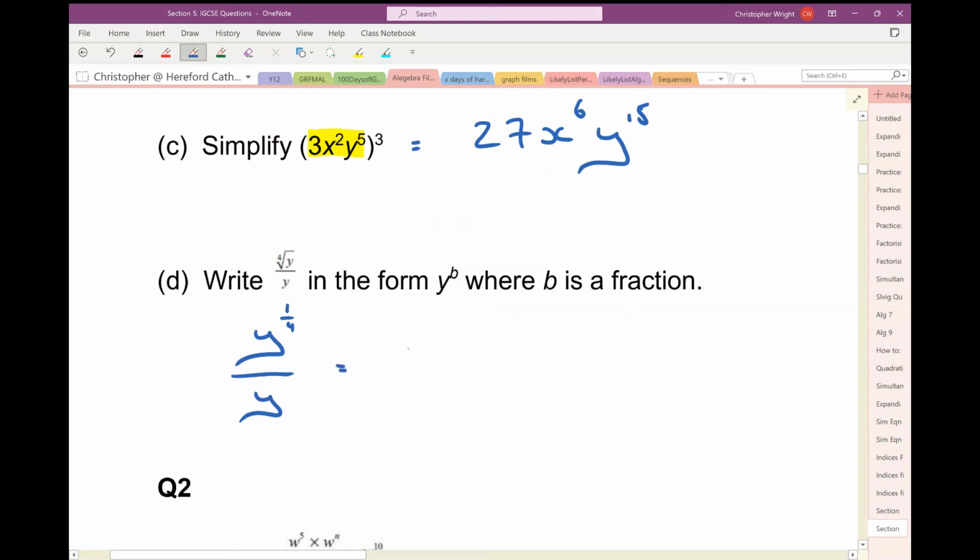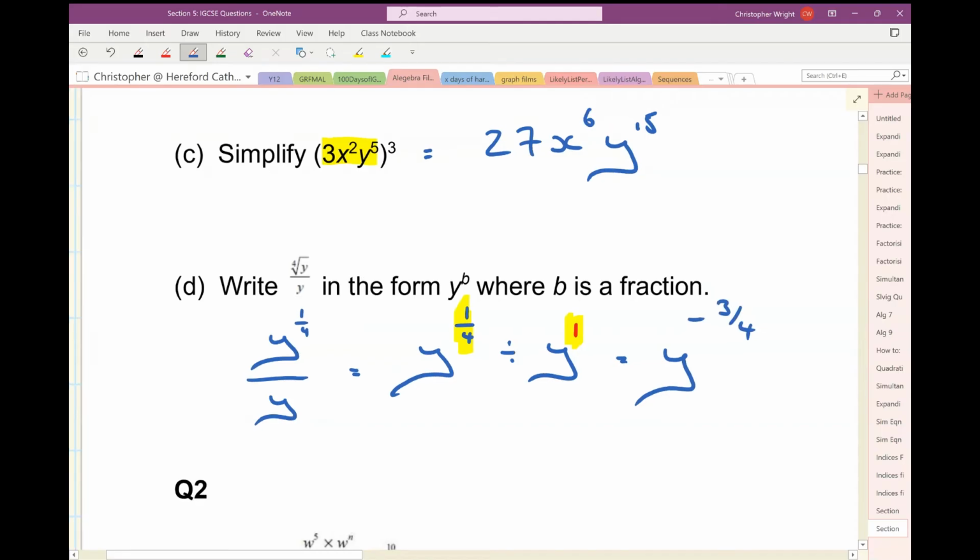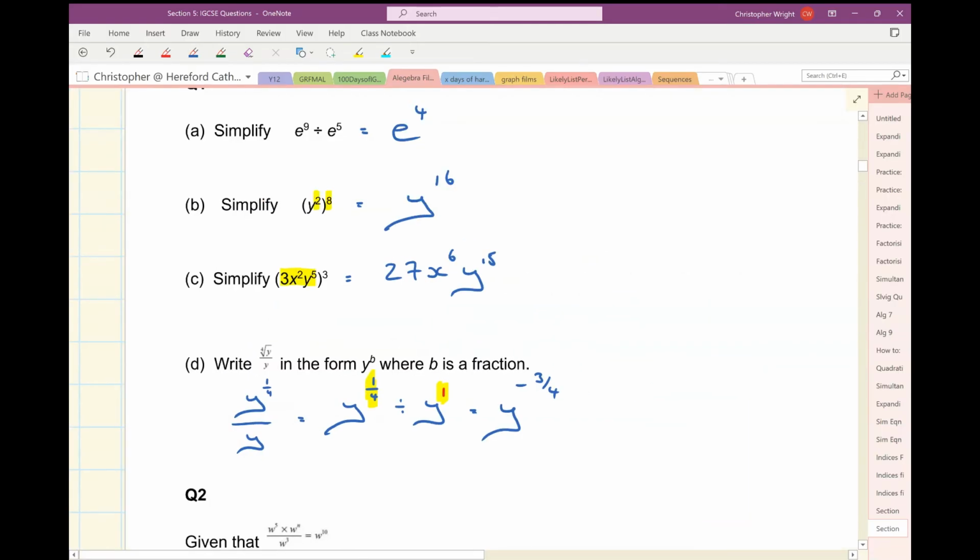Now, that means y to the power of a quarter divided by y. When I divide, I subtract the powers, and this is y to the power of 1 here. So my answer is going to be y to the power of a quarter divided by y to the power of 1, which is y to the power of 1 quarter minus 1. So y to the power of minus 3 quarters. And that is question 1 complete.